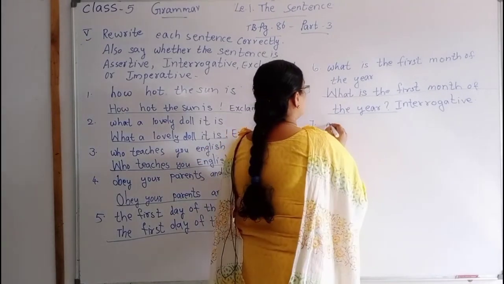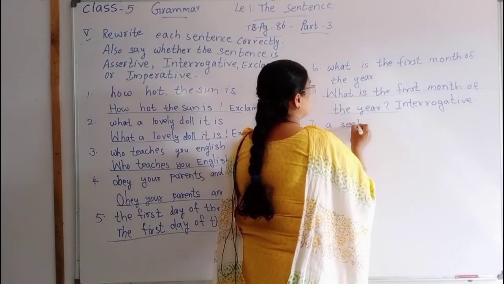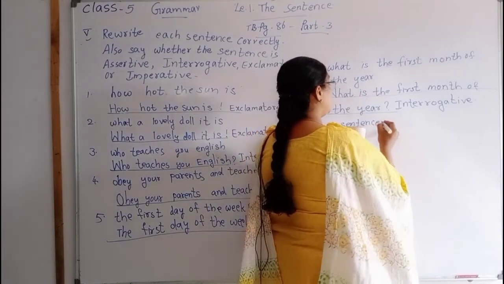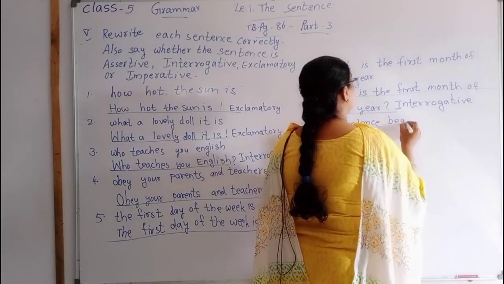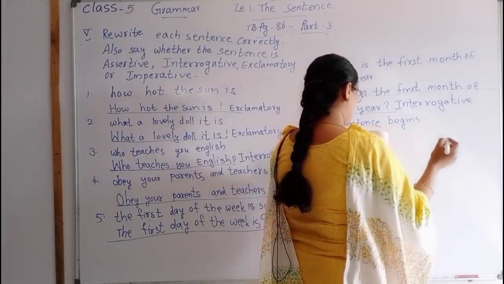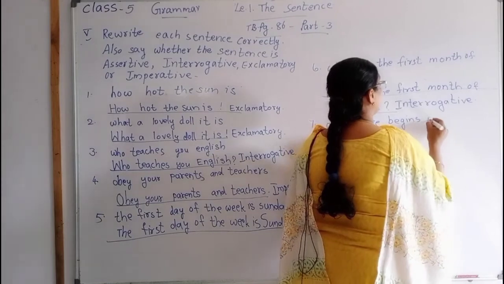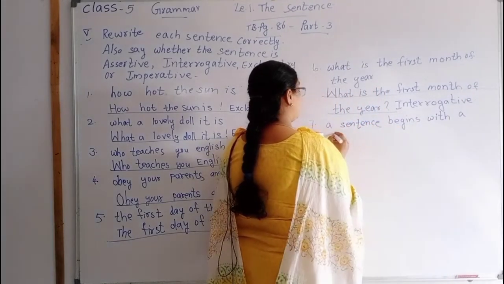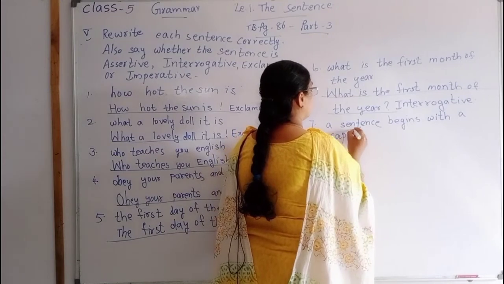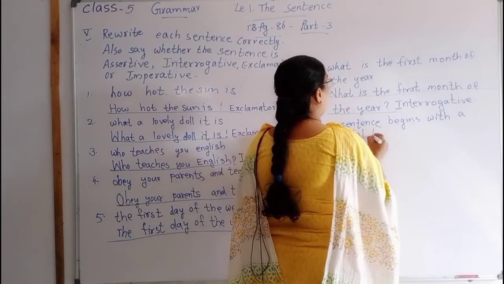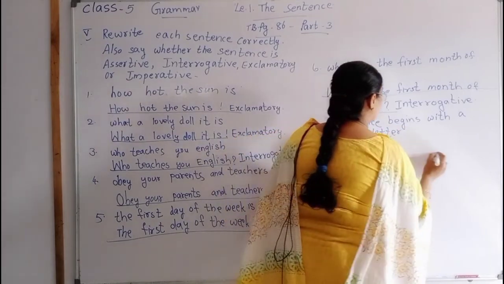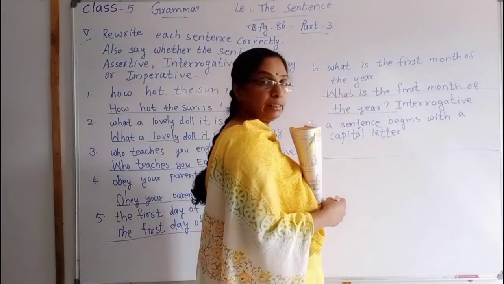Okay. The next, number 7. A sentence begins with a capital letter. S-E-N-T-E-N-C-E, sentence. B-E-G-I-N-S, begins with a capital letter. So the dash. Rewrite the sentence first.